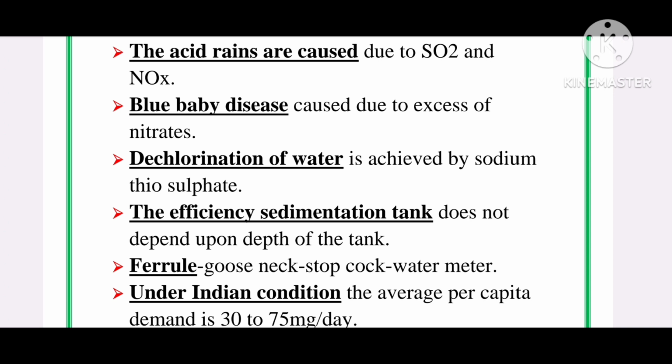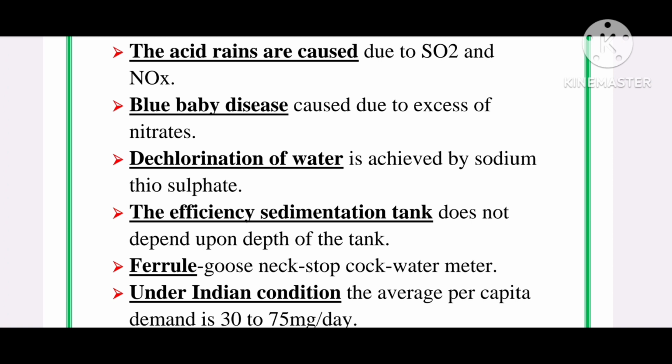These five things come under municipality connections: ferrule, gooseneck, then the service pipe, then stopcock and water meter. The water meter reads and records the quantity of water consumed in the house. So it starts from the ferrule, then gooseneck, service pipe, stopcock, and water meter.